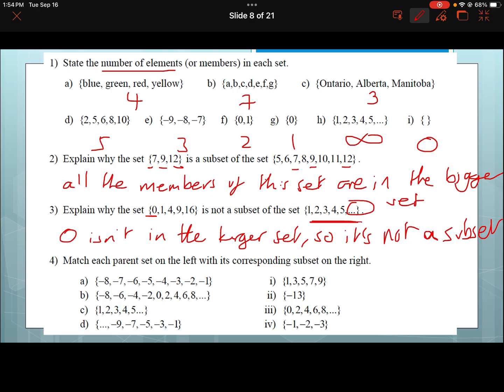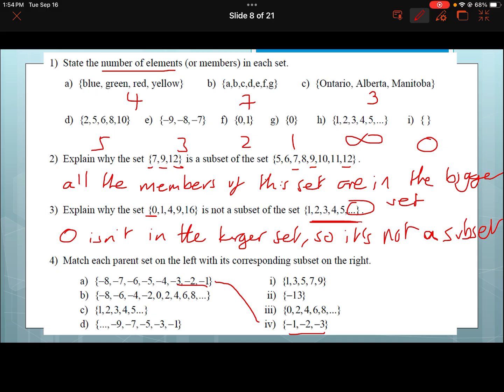Okay. And then, last but not least, we're looking for anything on the right. It says match the pairing set, which is on the left, with the corresponding subset on the right. So we're looking on the right and we're saying, okay, which one do these go to, right? So -8, -7, -6, -5. I'm saying that this one goes to this one because they literally have all of the same parts, right? All the same parts. -8, -6, -4, -2. Where do we have that?